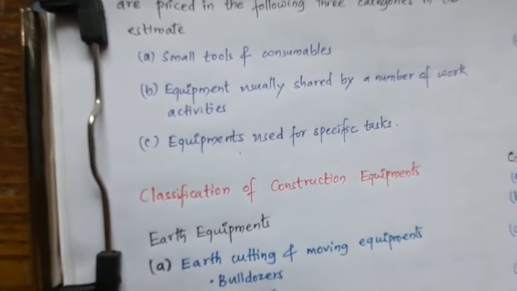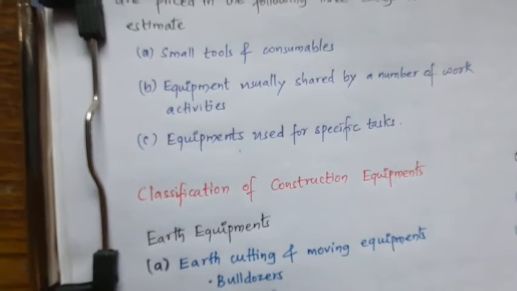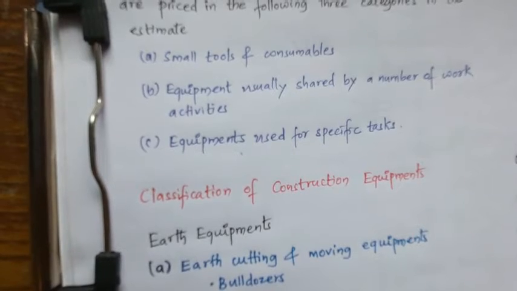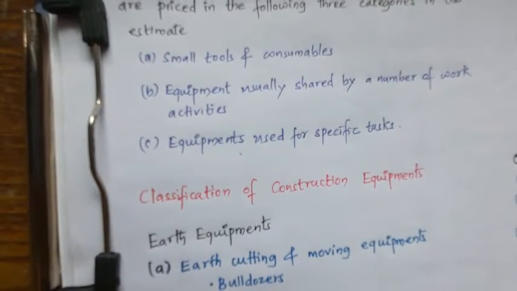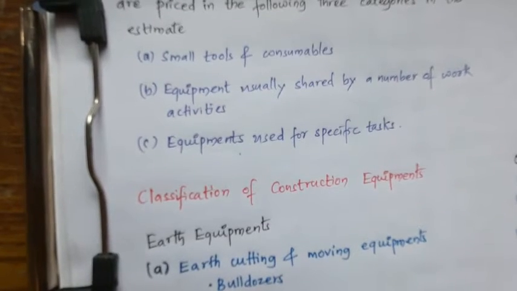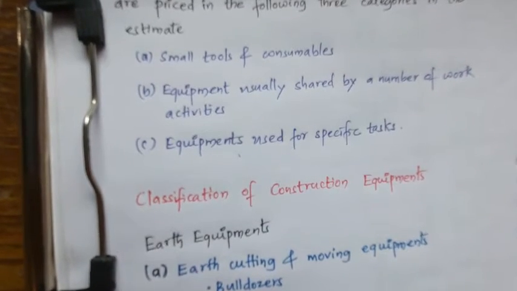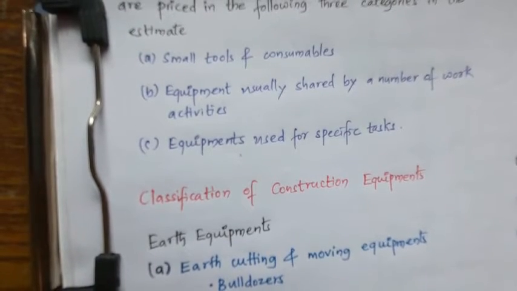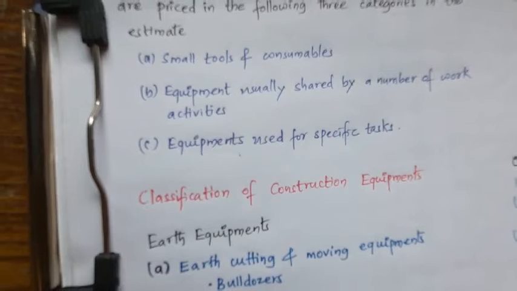Third is equipments used for a specific task. These are the capital items used in projects such as digging trenches, hoisting material into the specified slots, and this equipment is priced directly against the take-off quantities for the project.